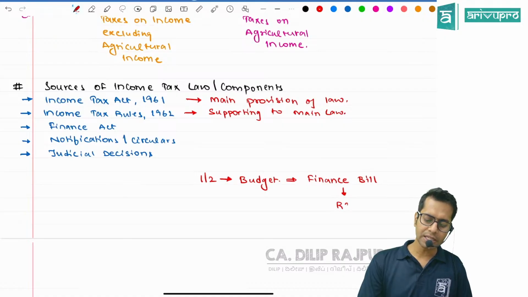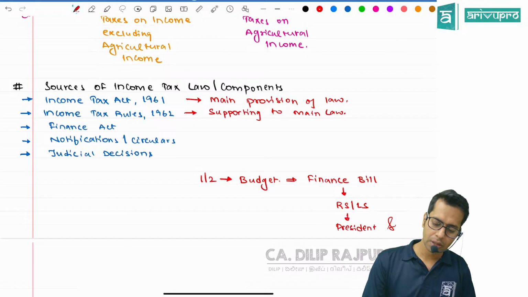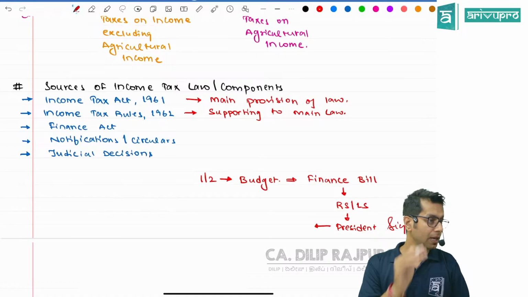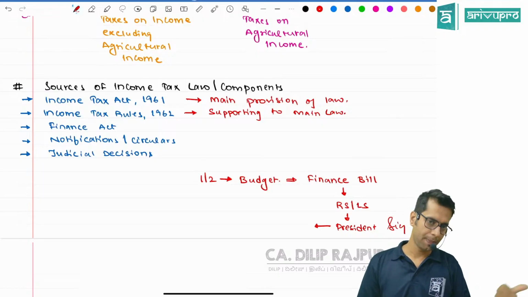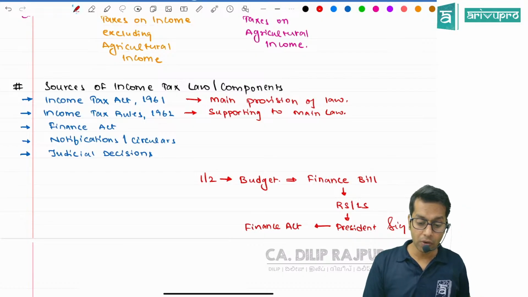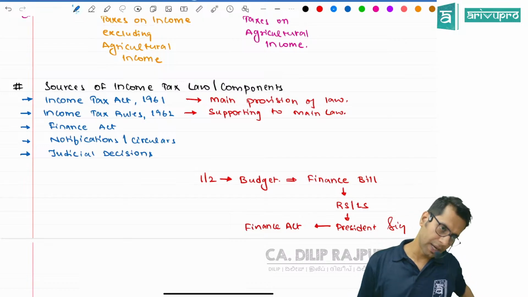Once it is presented in front of Rajya Sabha and Lok Sabha, then it will go to the President of India. The President of India has to sign it. Once the President signs this Finance Bill, whatever she presented in Parliament will become the Finance Act.